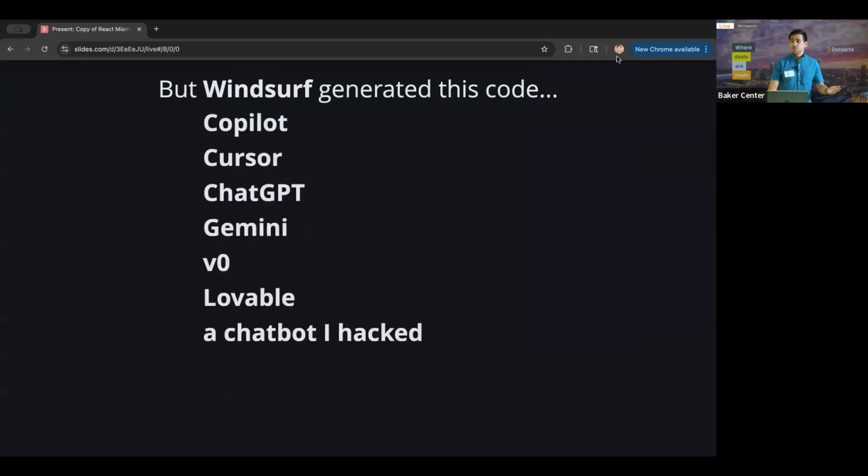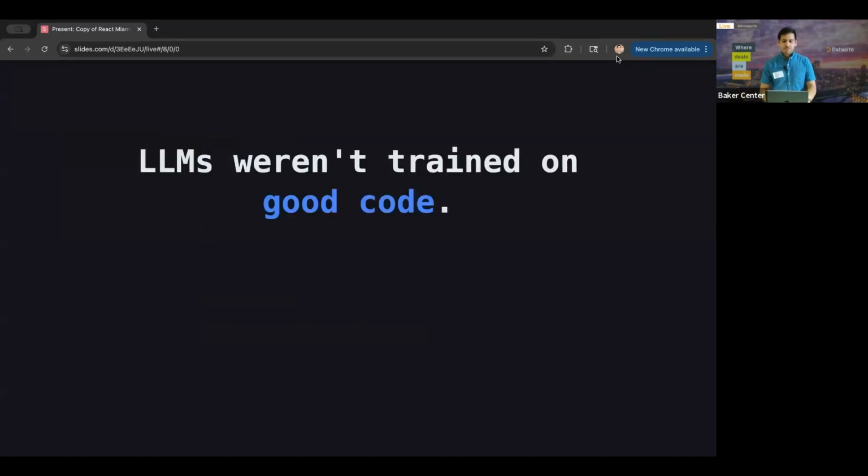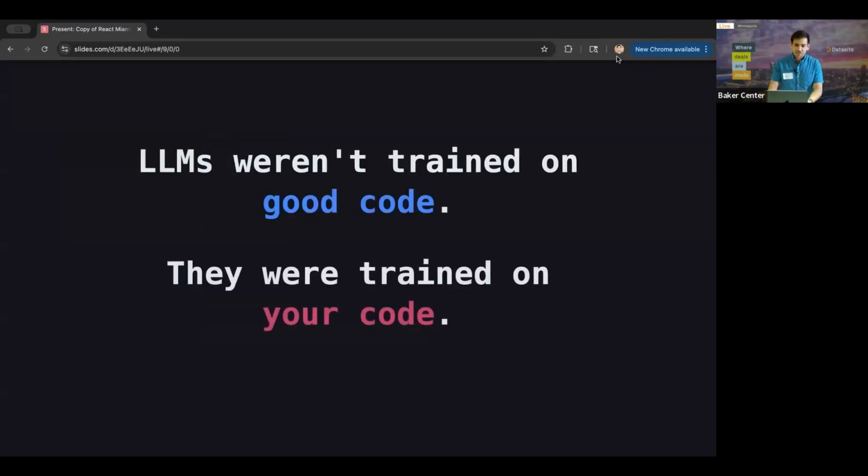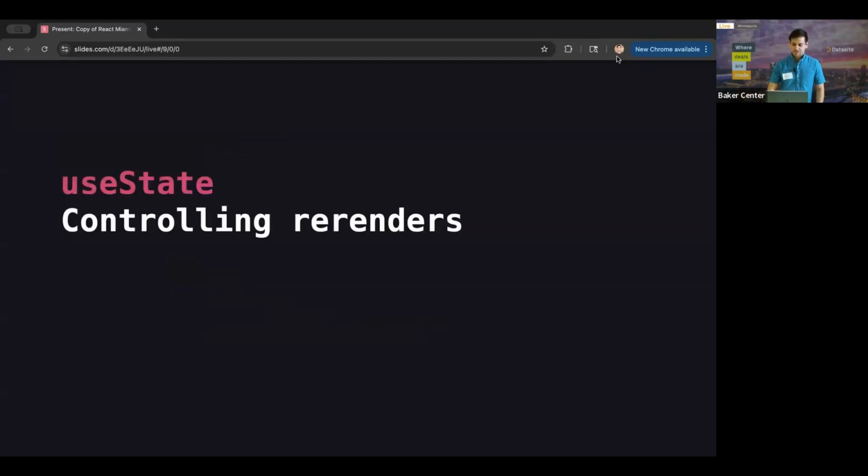And you might be thinking, hey, there's nothing wrong with my useStates, it's good code. Maybe you vibe coded it. Maybe some powerful AI generated it. But you have to remember that LLMs weren't trained on good code. They were trained on your code. So, yeah, average code. I'm not saying your code's terrible, but there's a few things we need to talk about with useState.